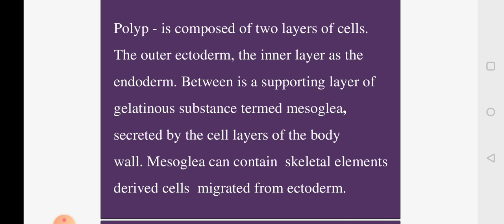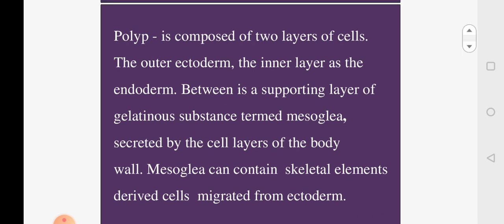So you have outer ectoderm, inner endoderm, and in between is a gelatinous mesoglea which can contain calcareous material or skeletal elements, and these are derived from the ectoderm.